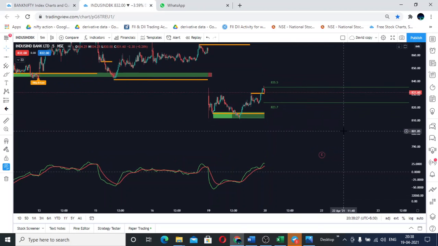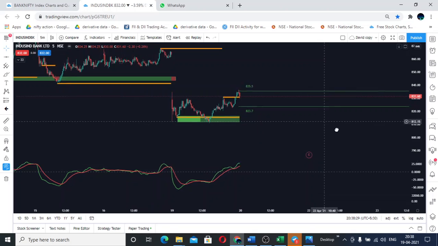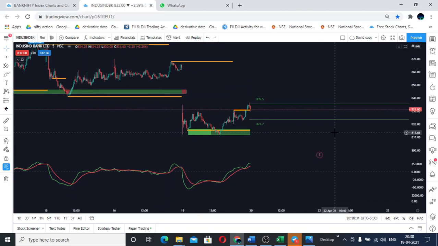Of IndusInd Bank. If I see IndusInd Bank, if IndusInd Bank is able to open above 835.50 paisa or closes above after opening, I'm seeing a zone there.